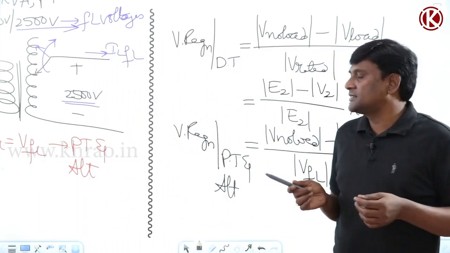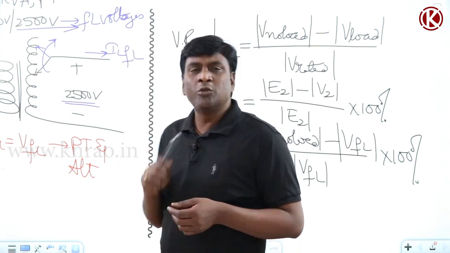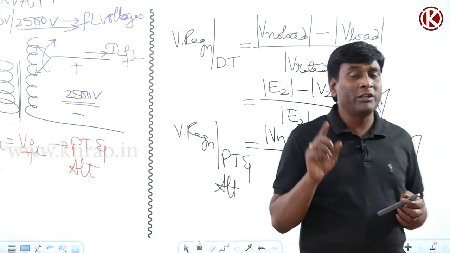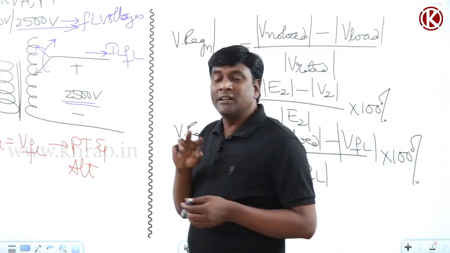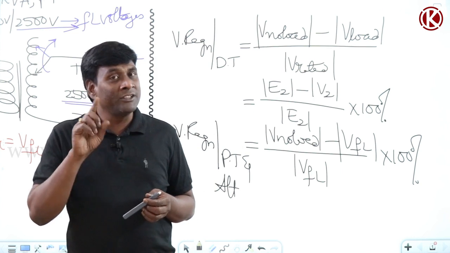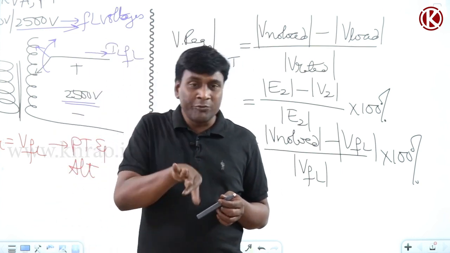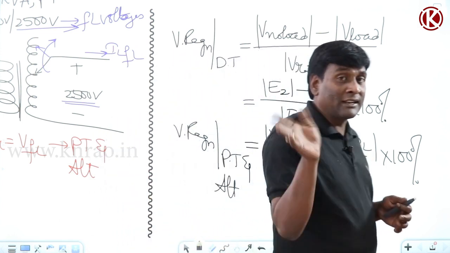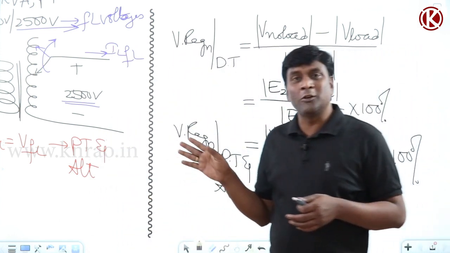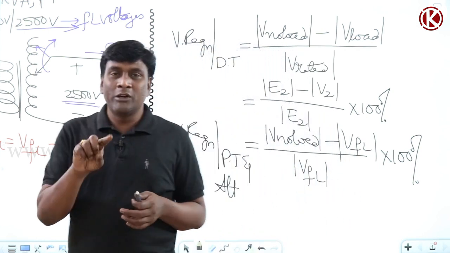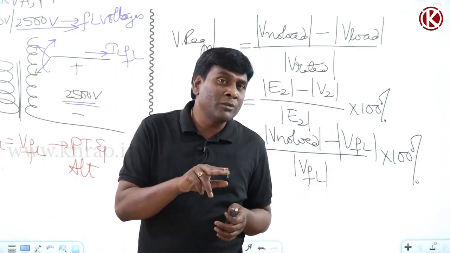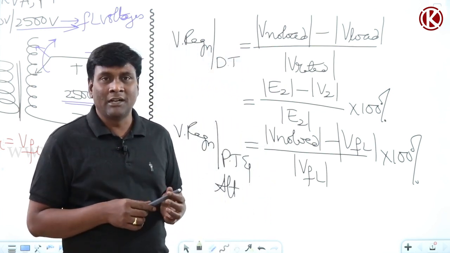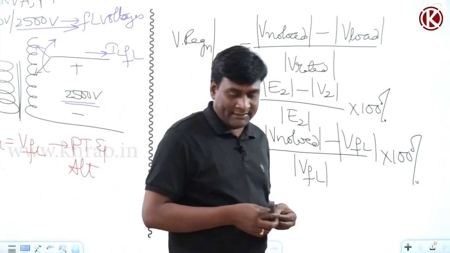Immediately in the next session we are going to deal with how to derive the equations and the significance of maximum voltage regulation and zero voltage regulation. Maximum and zero voltage regulation are very important for distribution transformers and power transformers without any reactive power injection. They are not at all significant, and ideally nobody should ask any question on them, for a power transformer with reactive power injection or an alternator. We will see in the next session. Thank you.